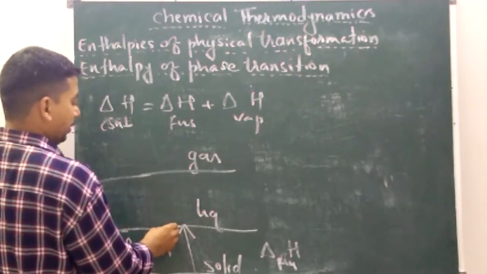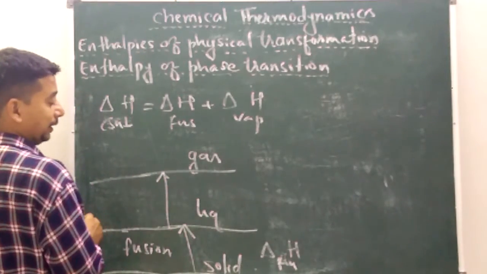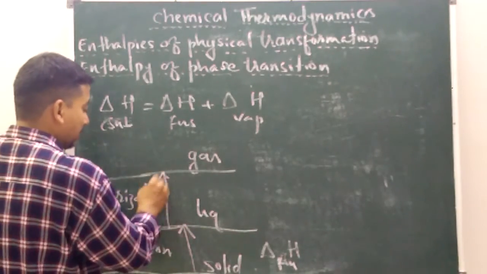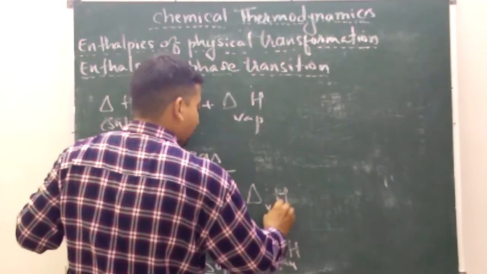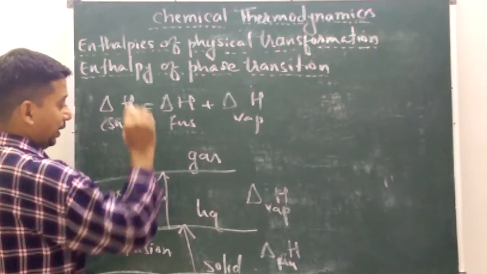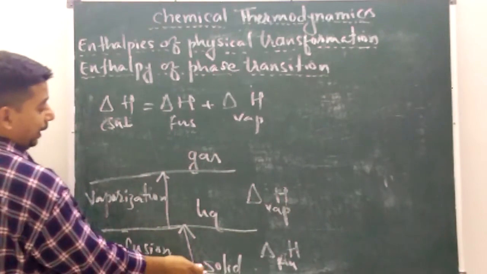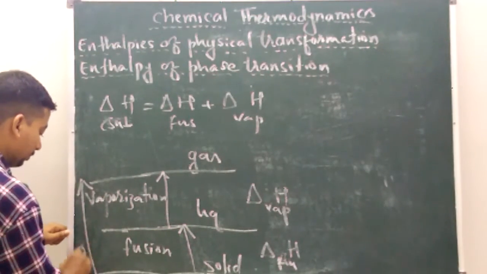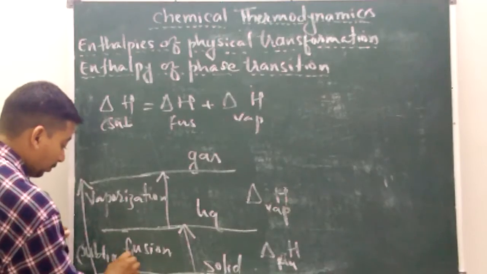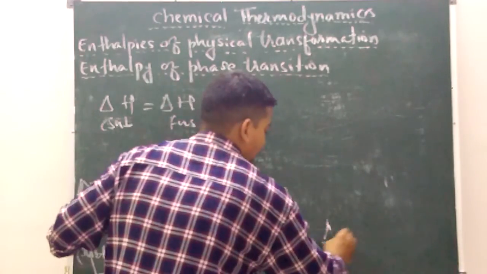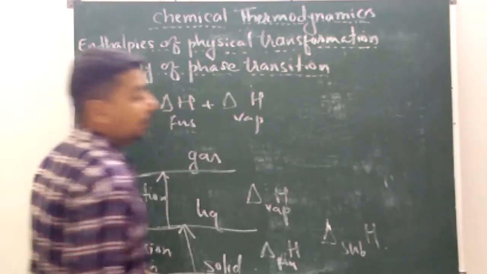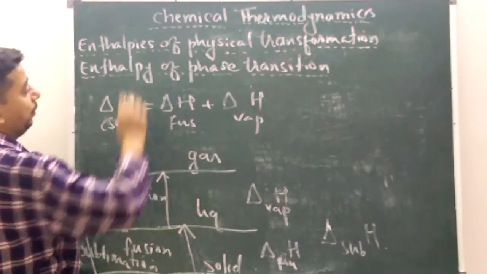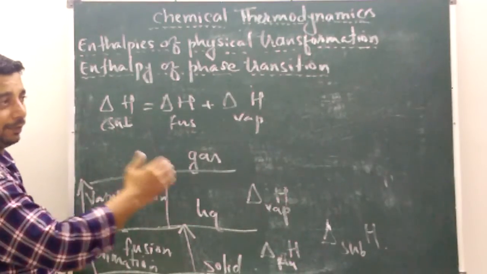The conversion of liquid into gas is called vaporization, and the enthalpy change is called enthalpy of vaporization. The conversion of solid directly into gas is called sublimation, and the enthalpy change is called enthalpy of sublimation, delta SUB H. So this was about the enthalpy of phase transition, conversion of solid to liquid, liquid to gas,